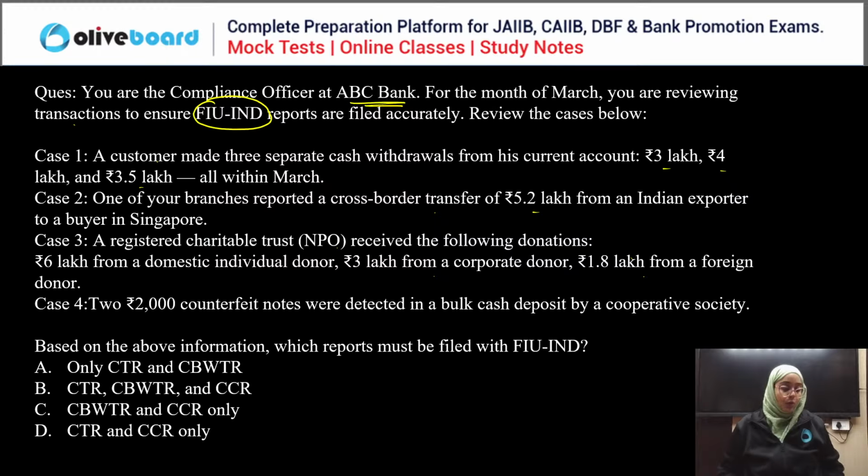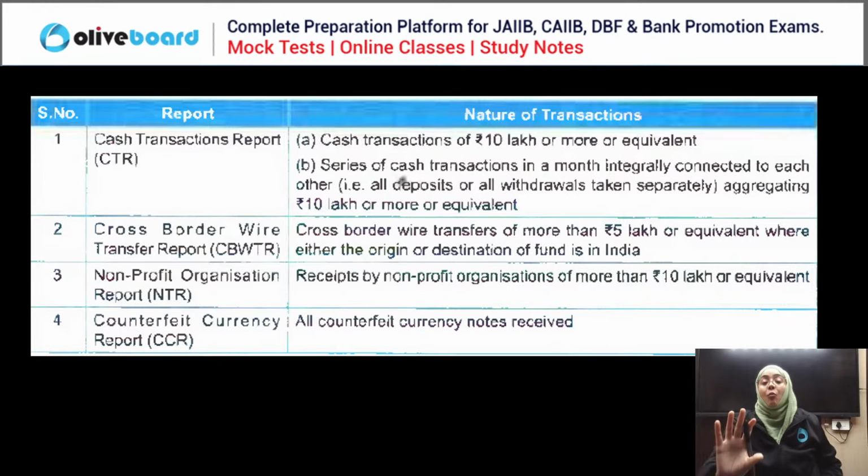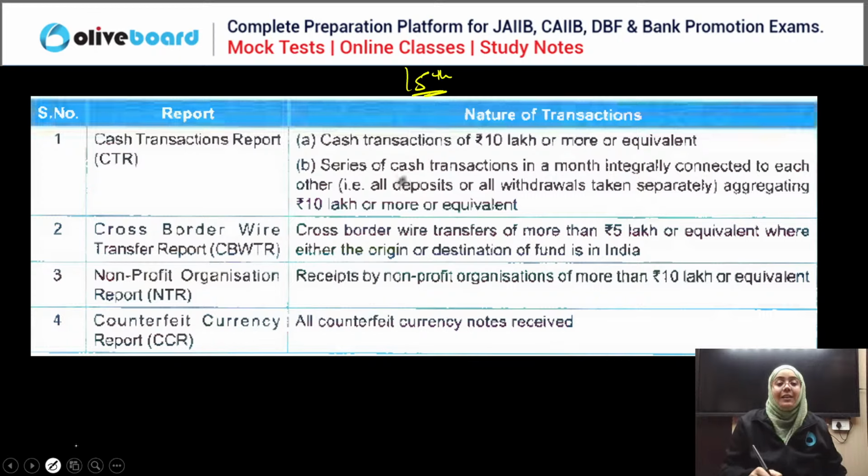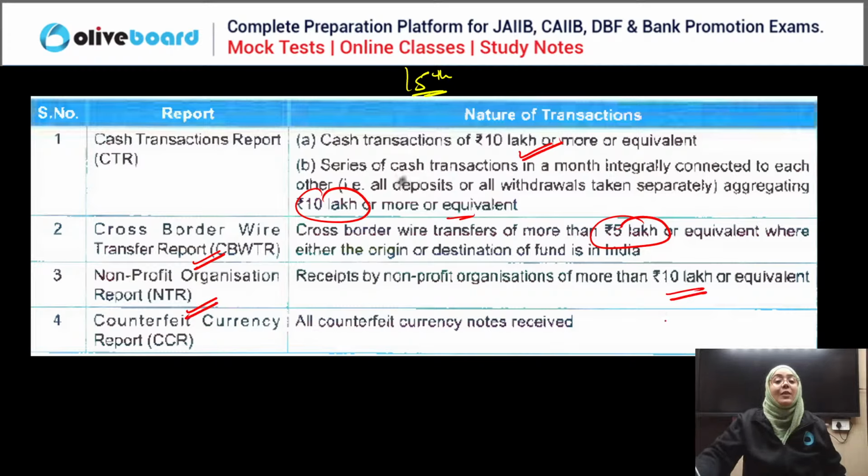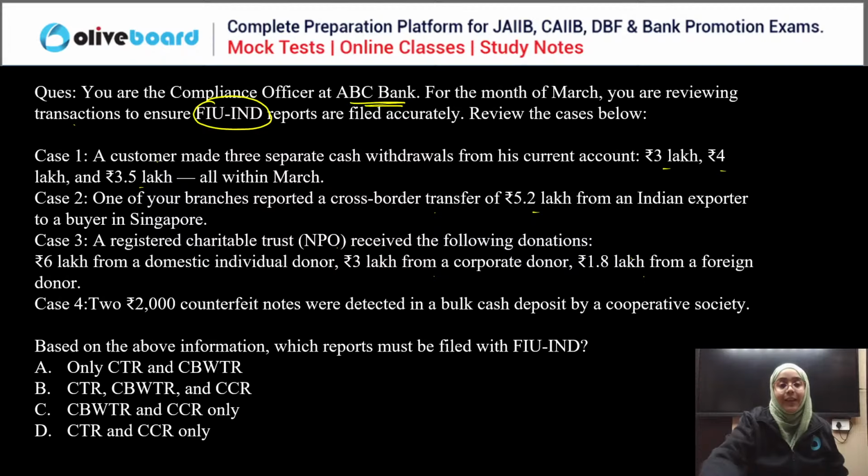Okay, Kiran, Anu, B. Okay, so if we talk about this question in detail, first of all, what information needs to be sent to Financial Intelligence Unit India on every 15th of the month? Okay, so if there is any CTR, cash transaction report, of 10 lakh or more, or a series of transactions which aggregate 10 lakh or more in a month, integrated. Cross-border wire transfer report, 5 lakh or more. NTR, non-profit organization receipt of more than rupees 10 lakh from any one donor, and counterfeit currency note. All. Okay. Now here you can see.